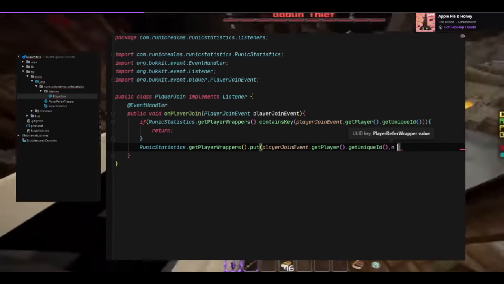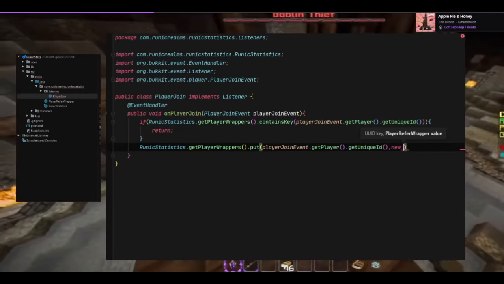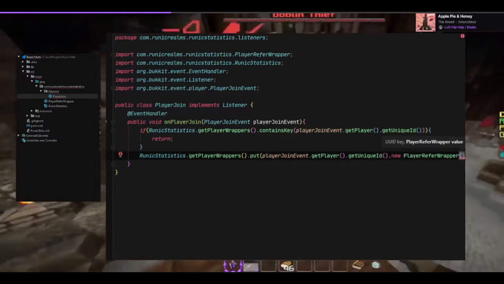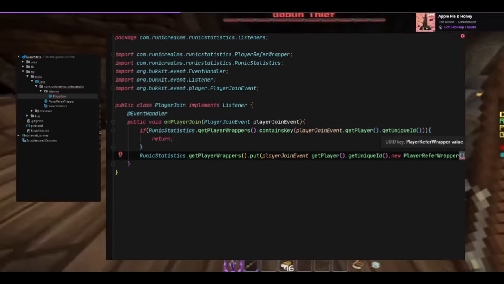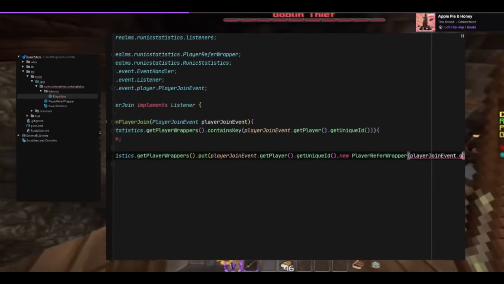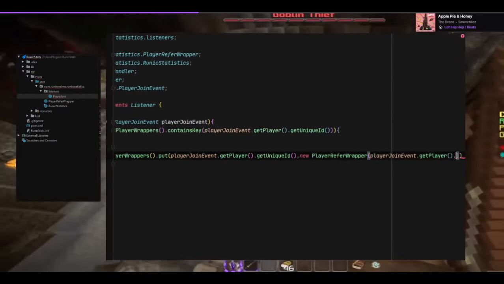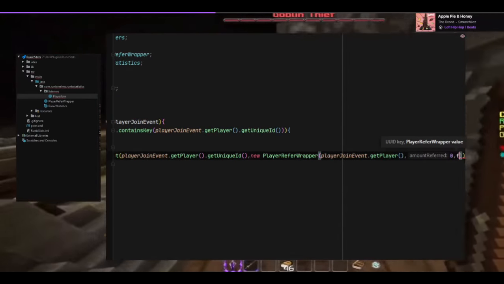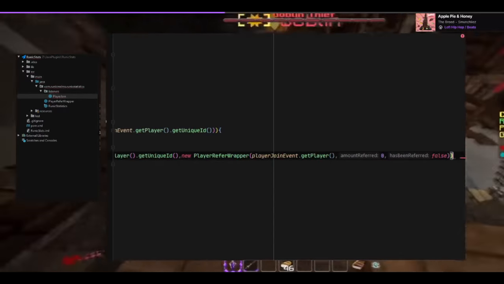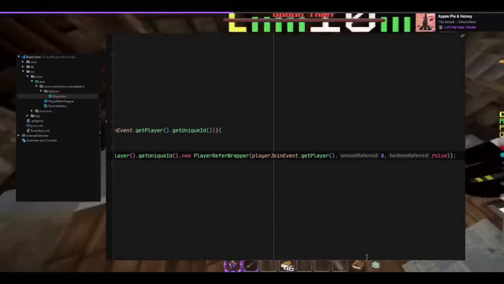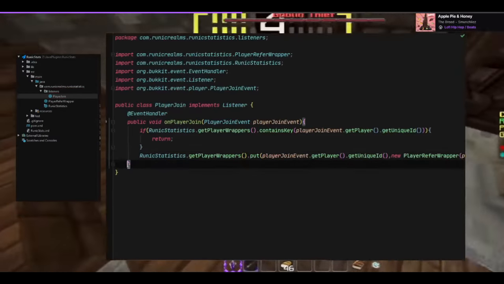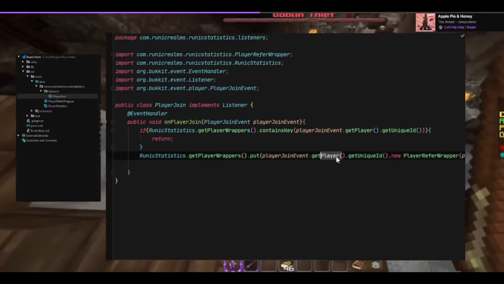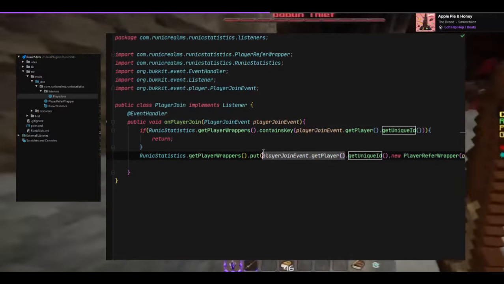And we're going to put a new player wrapper here. Refer wrapper. And we do a player join event dot get player. We have to pass it the player, pass it 0, and then false. We have not been referred. Something like that. So now it's been put in there. I'm just gonna send a player a debug message, just for now, and we will see how all this works.